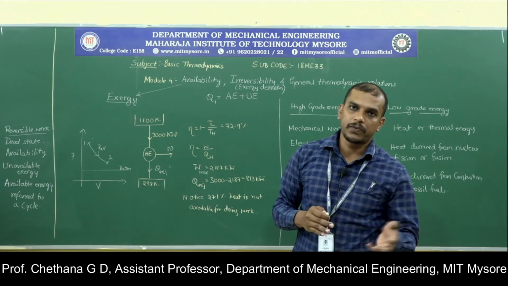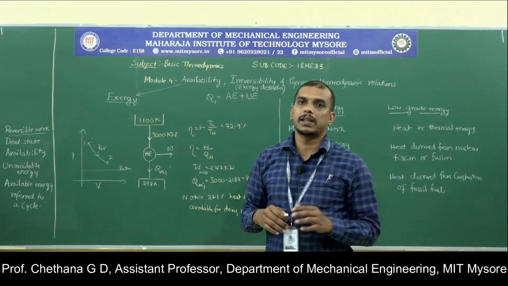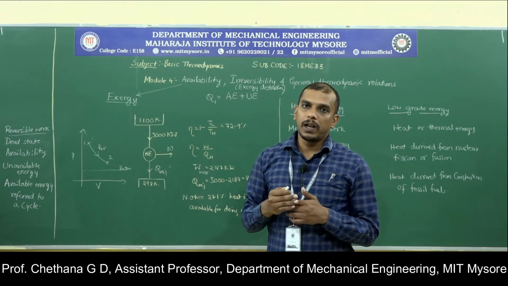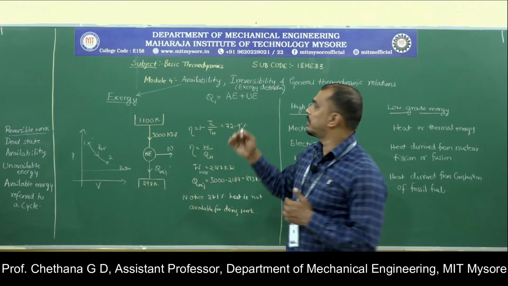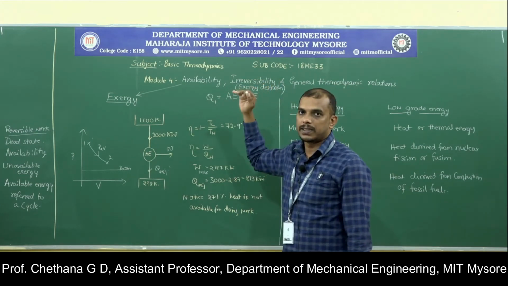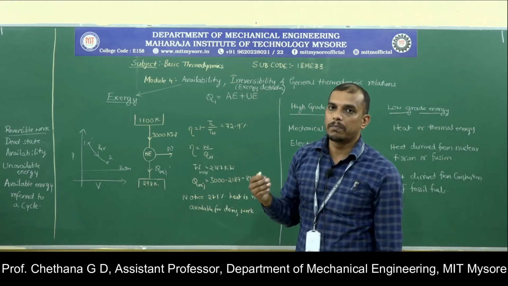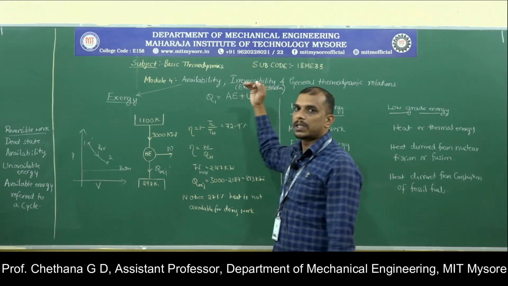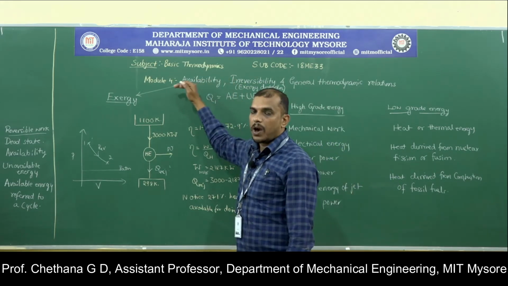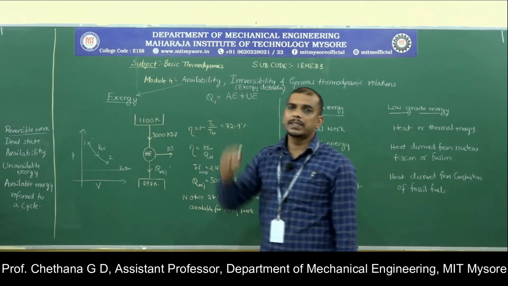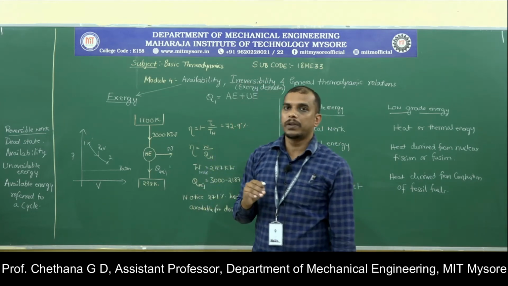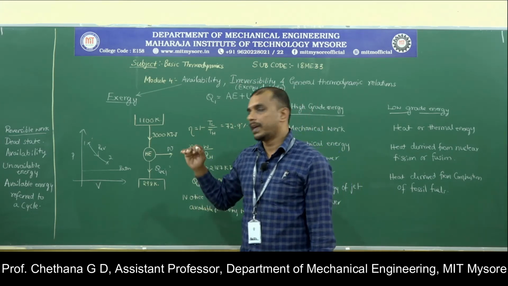A few examples of irreversibility we will see in the next classes, like finite temperature differences, or friction. So while doing the process, if there are irreversibilities, you are going to destroy the exergy, that is the amount of work which you could have produced if these irreversibilities were not present. So keep that in mind. Availability or exergy means the maximum work which can be produced when you have been given an amount of heat.